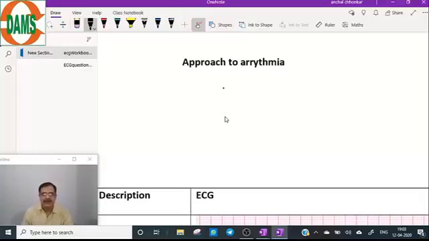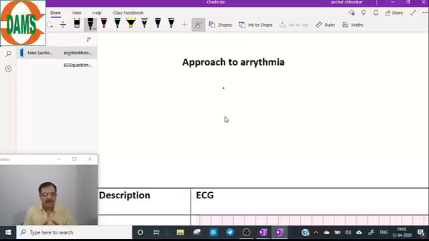How electrolytes are responsible for the action potential of the heart, and how they affect the ECG, we will do under the electrolyte imbalance section. So, starting with the approach to arrhythmias.